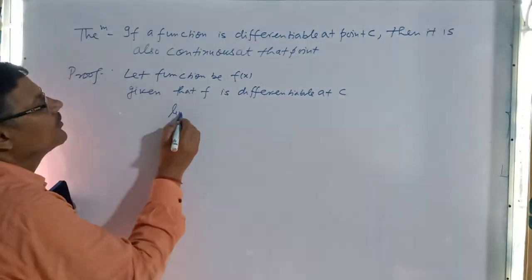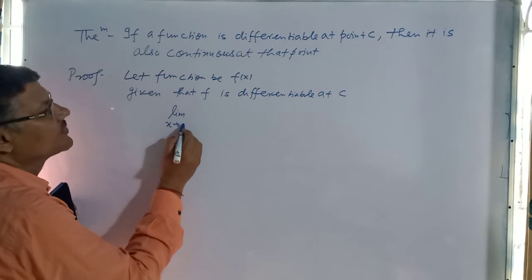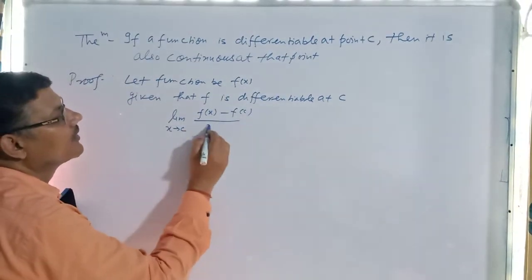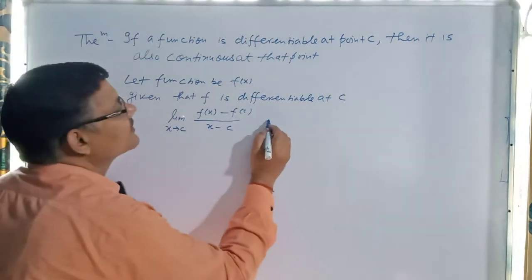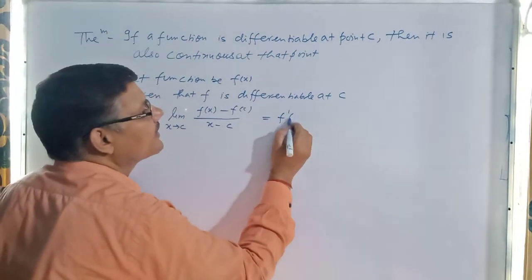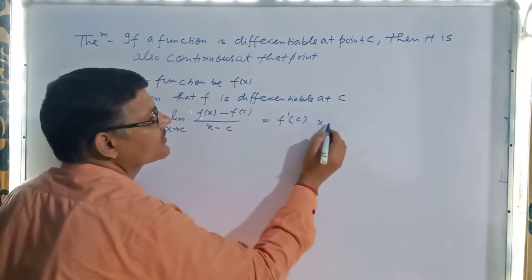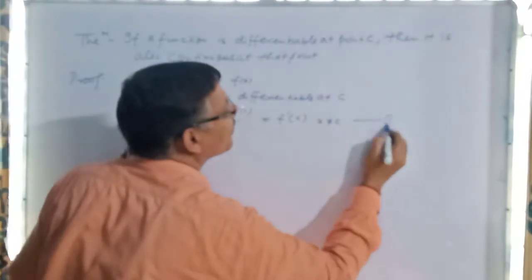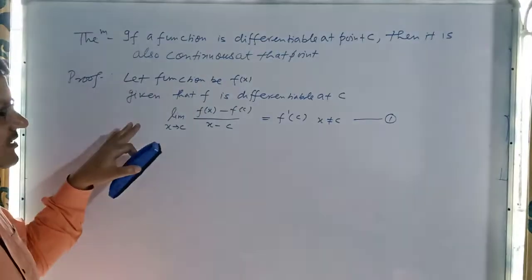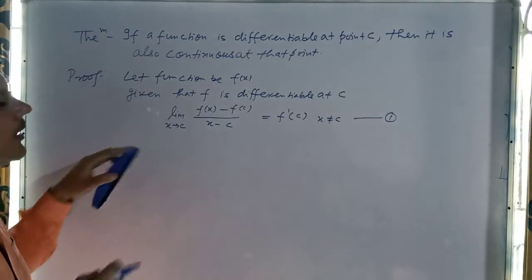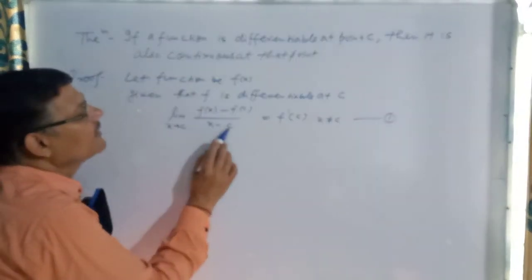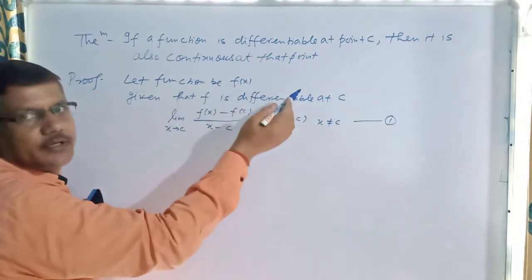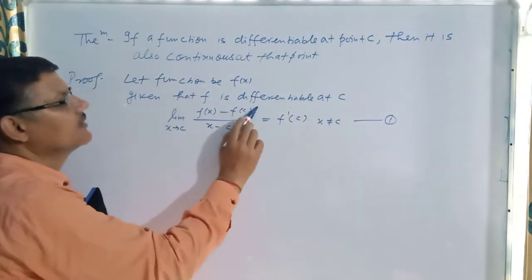The limit as x tends to C of (f(x) minus f(C)) divided by (x minus C), with x not equal to C, exists, and that is f dash C. This is equation number 1. If it is differentiable, so it is true. And on putting x minus C equal to h, we get the earlier left hand derivative and right hand derivative. So it also shows differentiability.